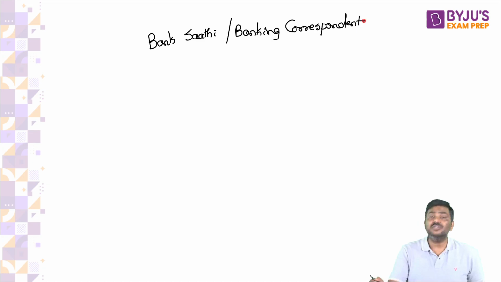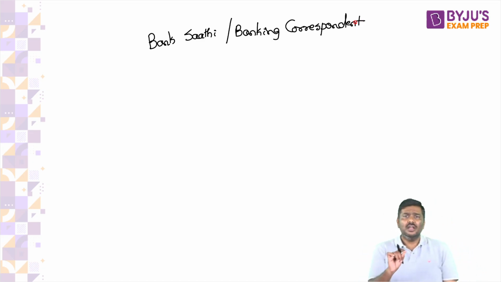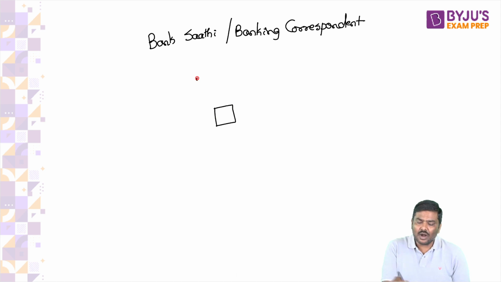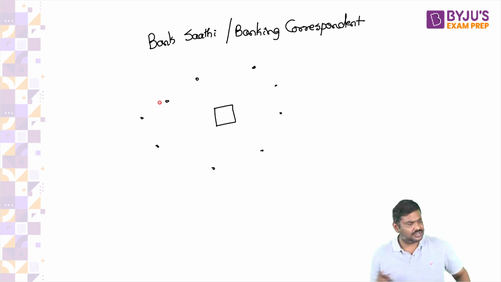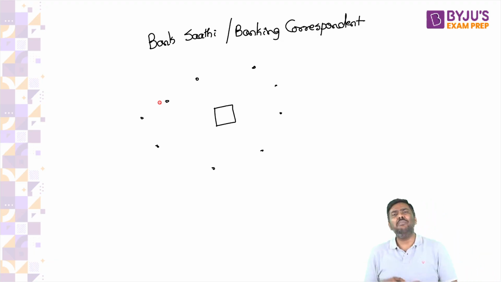This was introduced by the Reserve Bank of India post 2006 in India. What is the idea of a bank sathi? Imagine here is a city, and around the city, lots of villages are there. Now, point number one, how many of you are under the impression that banks will open branches in every village?